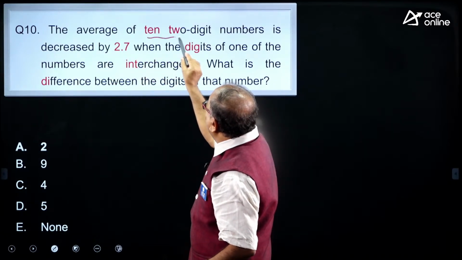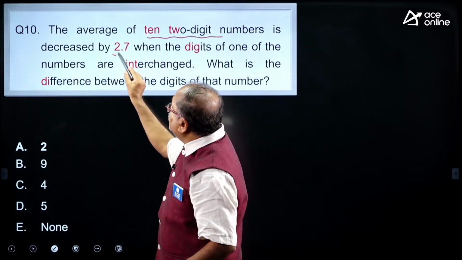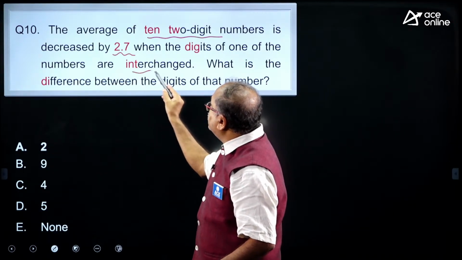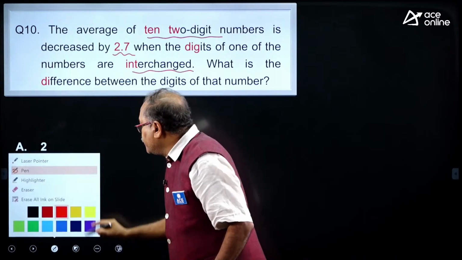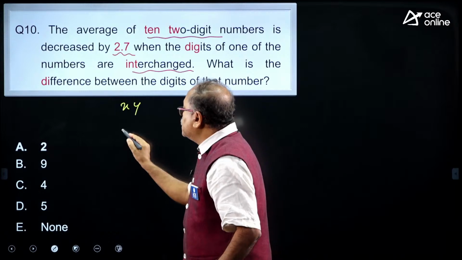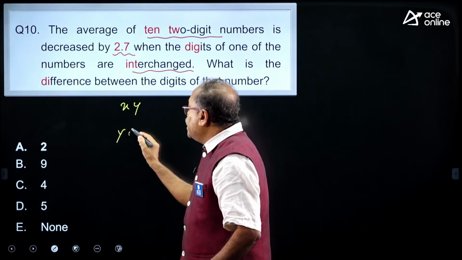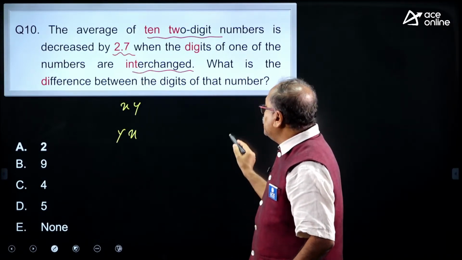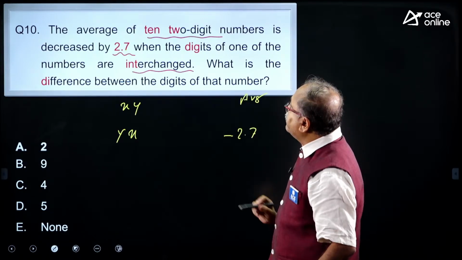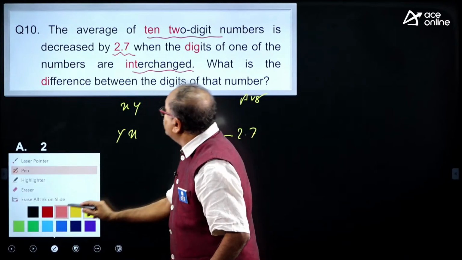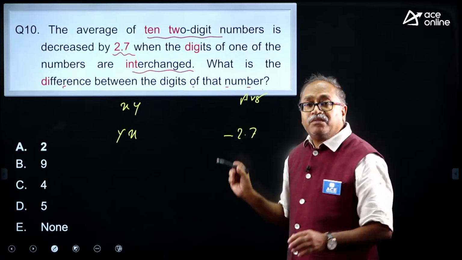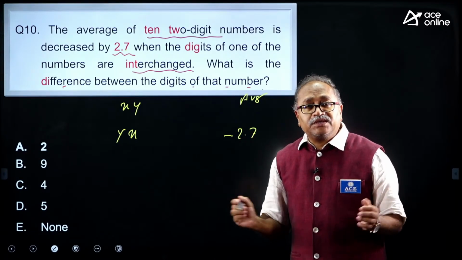The average of 10 two-digit numbers is decreased by 2.7 when the digits of one of the numbers are interchanged. That means, if one of the two-digit numbers is x and y, and you interchange the digits to y and x, then the average is decreased by 2.7. What is the difference between the digits of the number?